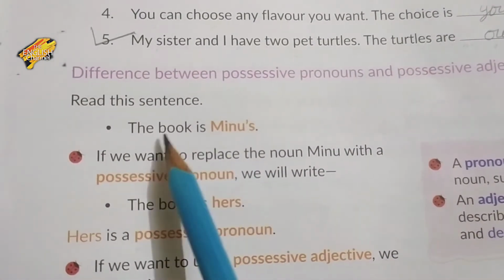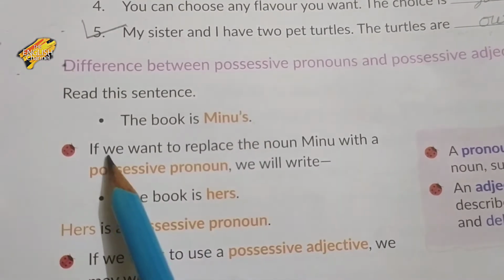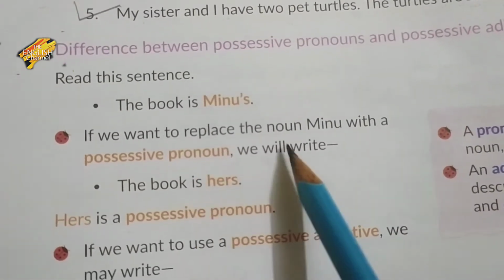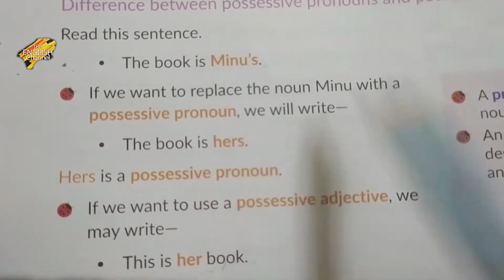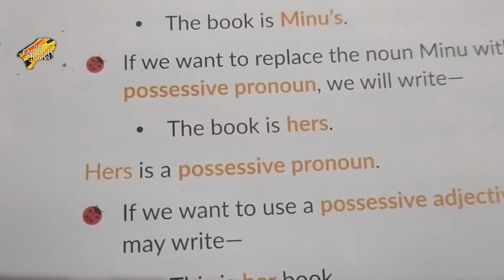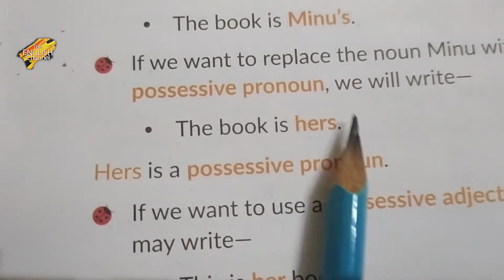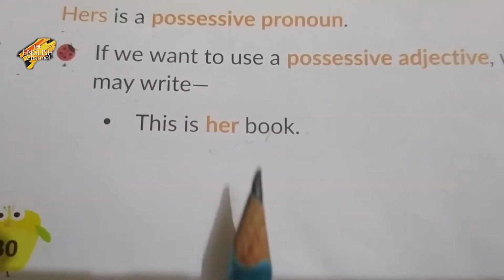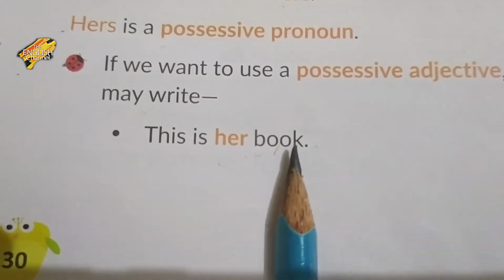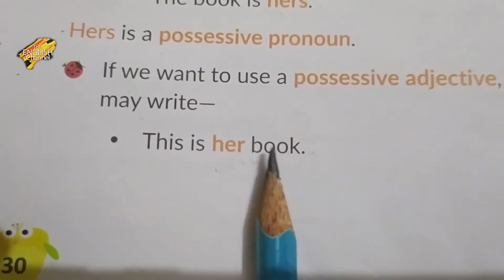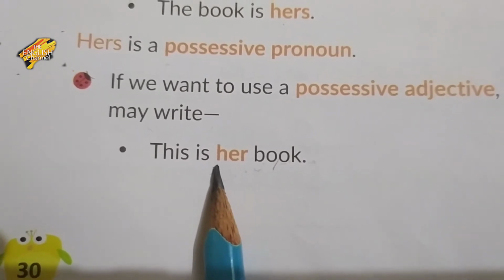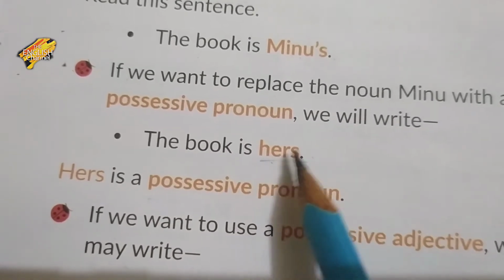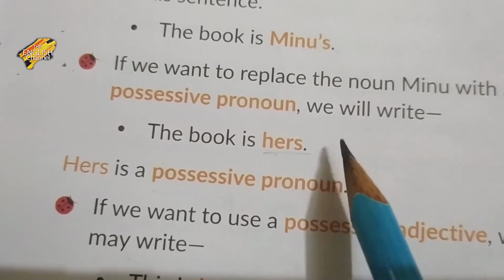Read the sentence: the book is Meenu's. If we want to replace the noun Meenu with a possessive pronoun, we write: the book is hers. But in a possessive adjective, this is her book. We know that in an adjective, a noun must come after it. So book is the noun, and her is the adjective. But in a possessive pronoun, it comes directly, and no noun comes after it. Okay, so this is so simple.